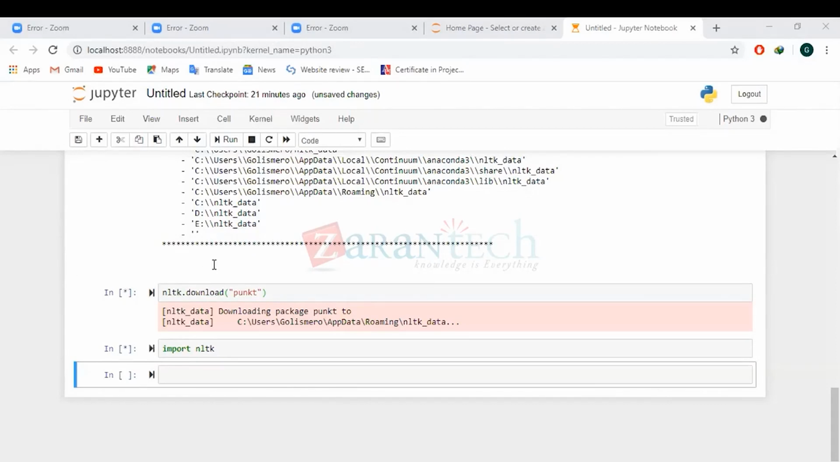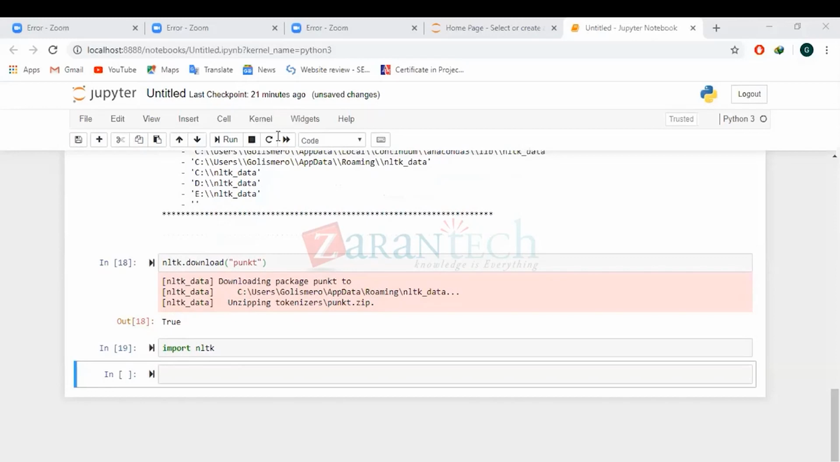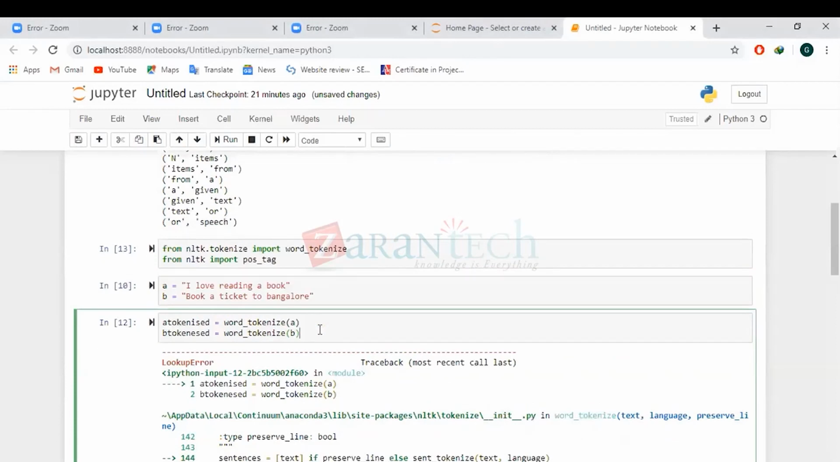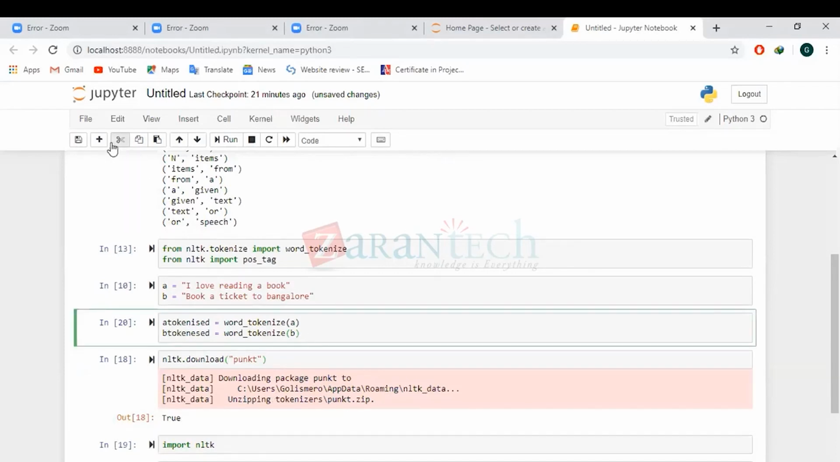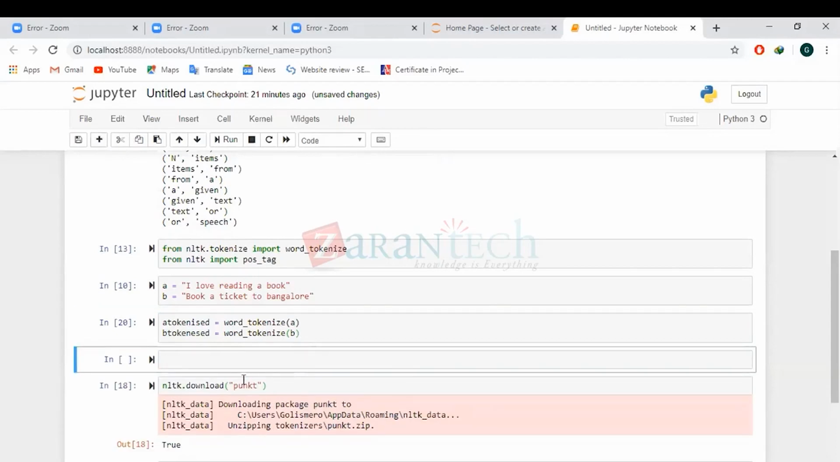It's still executing. Okay, so that was the issue. Once this is done, you can go back and execute the above one, in which you were getting the error. Yeah, it got executed now, right? So now just try what is in A tokenized and what is in B tokenized, and you should be able to see the correct results.